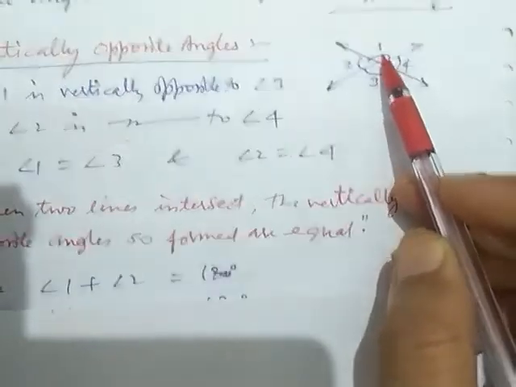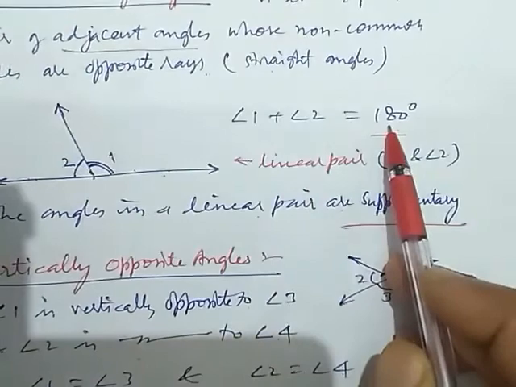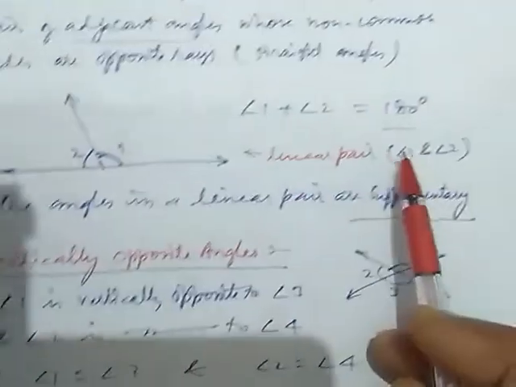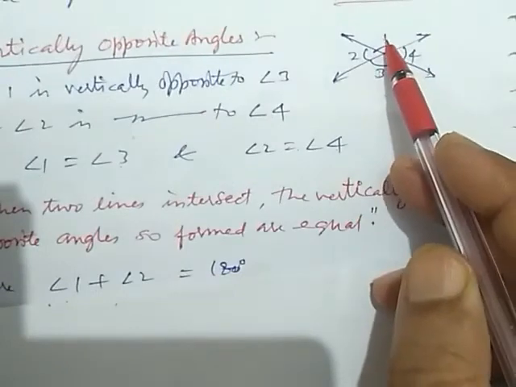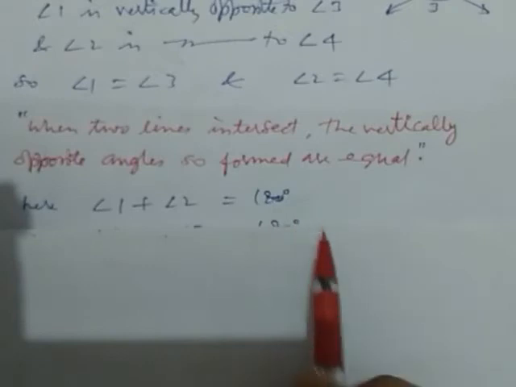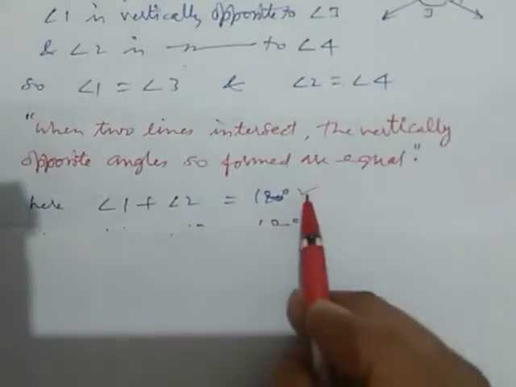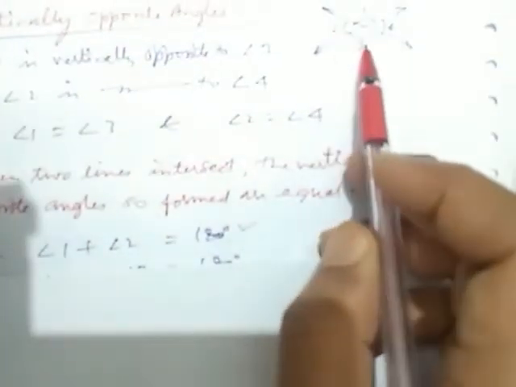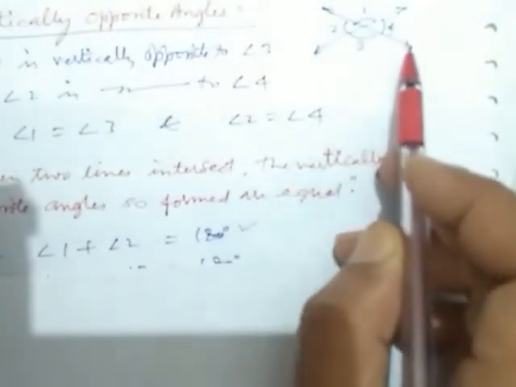As we learned, if the sum of two angles is 180, then they are a linear pair. So we can say angle 1 plus angle 2 is equal to 180. Again, we take angle 2 and angle 3. They also form a straight angle.